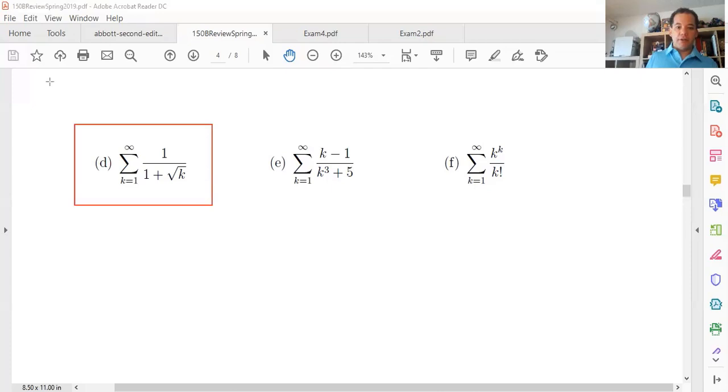So let me just put a little note here. This is easy. What we should do is limit comparison test to the series of 1 over k to the power 1/2. Right? That's the best, easiest way to do this one. Okay, how about the next?